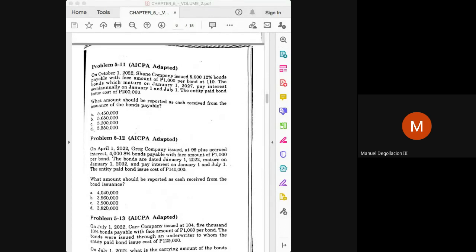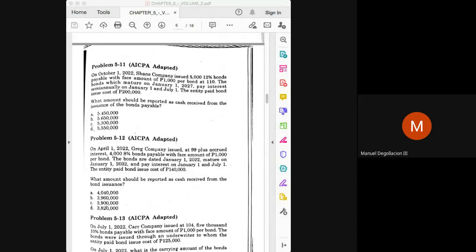Because the illustration in the textbook is always in the middle class, some students would get a wrong understanding as to the computation of accrued interest. It should be from the last interest payment date to the date of issuance. Better problems would have been 4 months in between or 2 months in between. Okay, but these are the problems given to us. Just be careful. It should be from the last interest payment date to the issuance date. That is the period that will result in accrued interest.